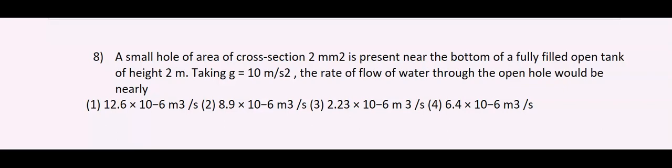We know the rate of flow of water is given by A into V, which is equal to A into root of 2gh, where g stands for the acceleration due to gravity and h is the height. The area of cross section is 2 millimeters squared and height is 2 meters, and g is to be taken as 10 meters per second squared. So let us substitute these values.